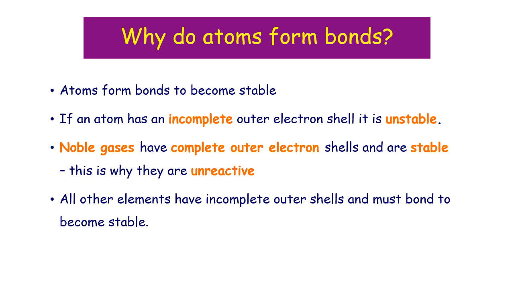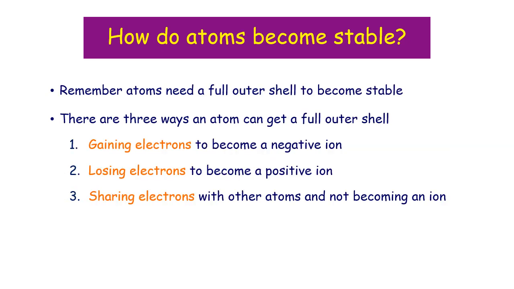The one type of element that does have stable atoms are your noble gases. They all have a complete outer shell, which makes them stable and is the reason why they are unreactive and they do not form bonds. Every other element on the periodic table has incomplete outer shells and so must do some form of bonding in order to become stable.